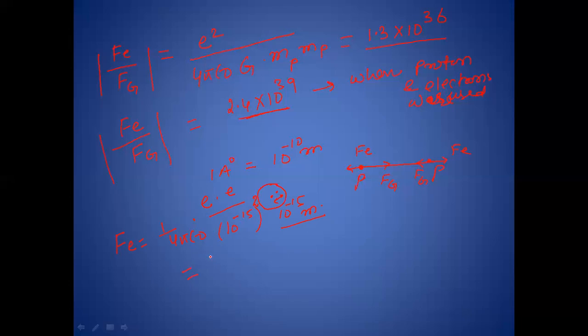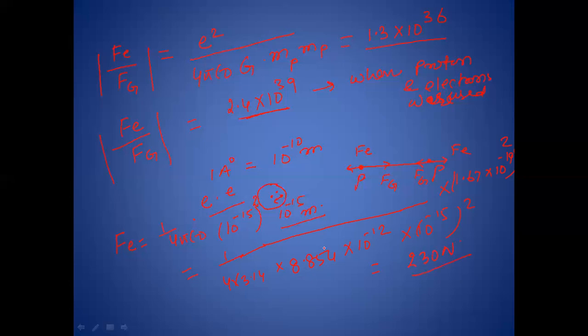Now putting the values: 1 by 4 into 3.14 multiplied by 8.854 into 10 to the power minus 12, into 10 to the power minus 15 square, into e square, meaning 1.6 into 10 to the power minus 19 square. After doing this calculation, it is coming approximately 230 Newton.